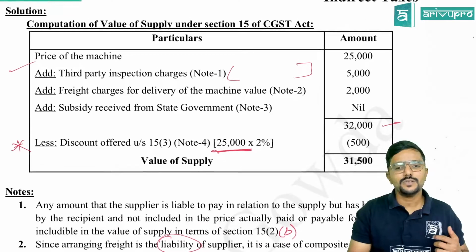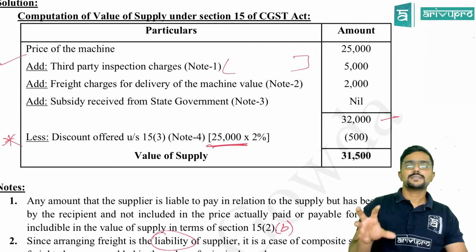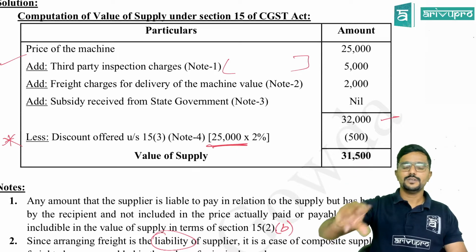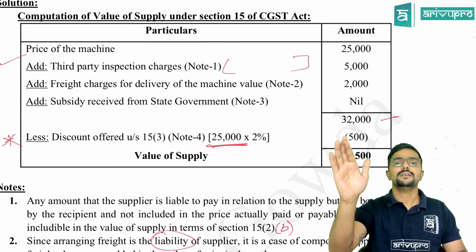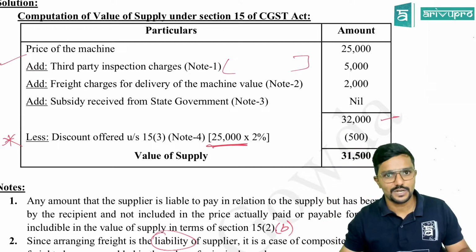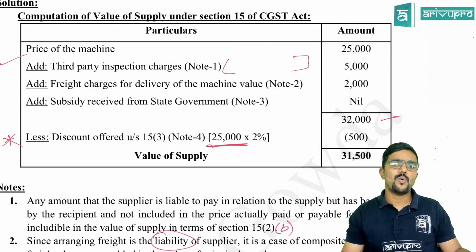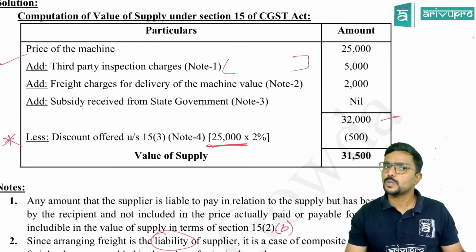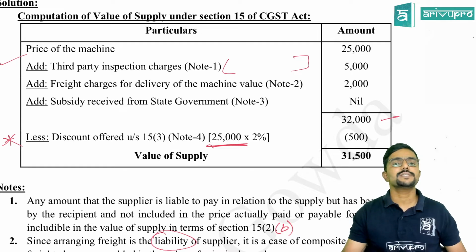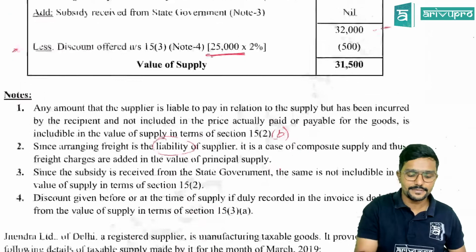For writing notes and all, there is no definite thing that you have to write like this. Just keep the point given in the question and the provision, and try to connect and tell why you are adding it or why you are not adding it. That's all, guys. Next, subsidy received from state government is nil. Why? Because it is provided by the state government. Section 15(2)(e) tells that if the subsidy is given by the state government, even though it is linked to the price, you should not add it.